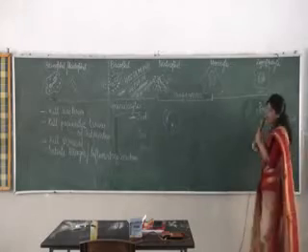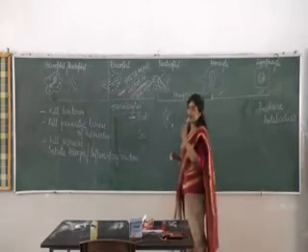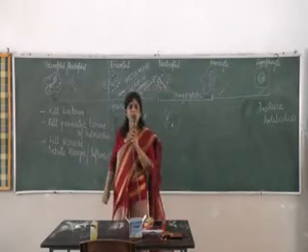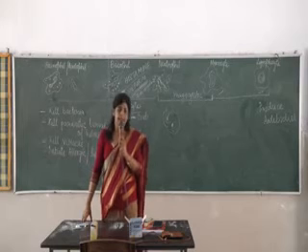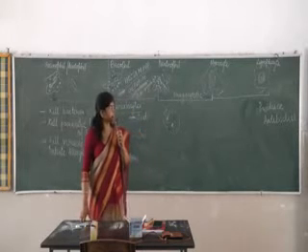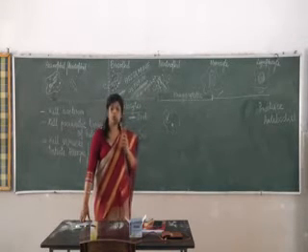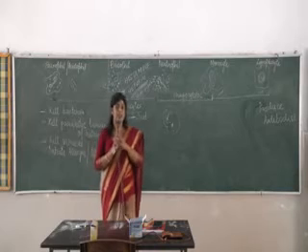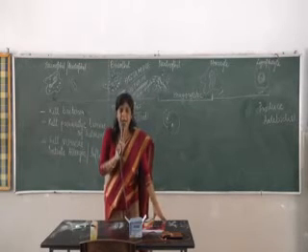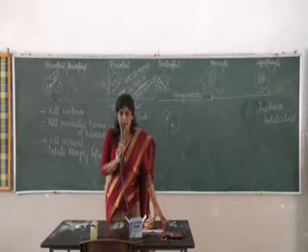What are antibodies? Antibodies are the proteins produced by lymphocytes to neutralize antigens. So they do not engulf the pathogen. How do they kill the pathogen? By producing antibodies.